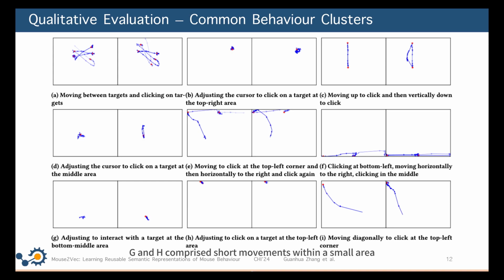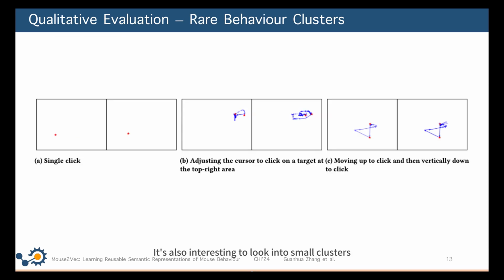B, D, G and H comprised short movements within a small area, often accompanied by clicks, suggesting a meaning of adjusting the cursor to click on a target. This finding is in line with prior research that users tend to behave similarly when interacting with a precise target. It's also interesting to look into small clusters since they represent rare behavior. The 3 smallest clusters either include only one mouse or display redundant movements.